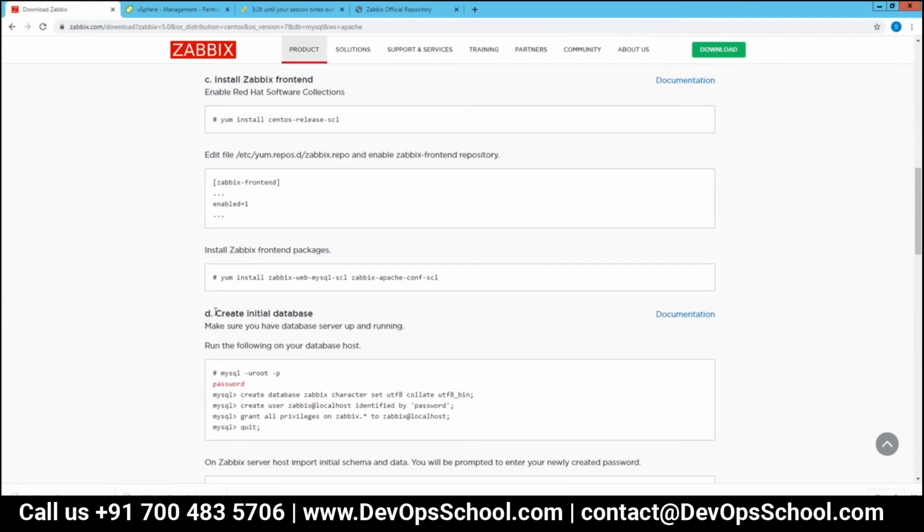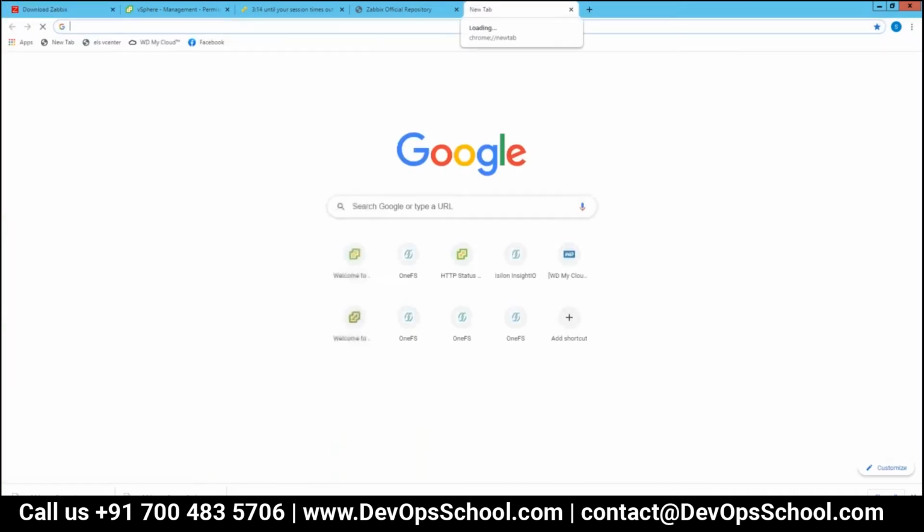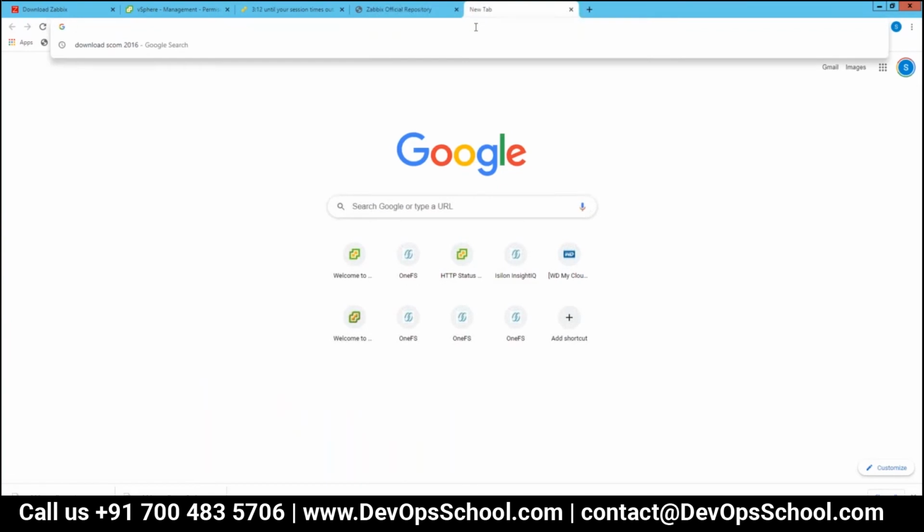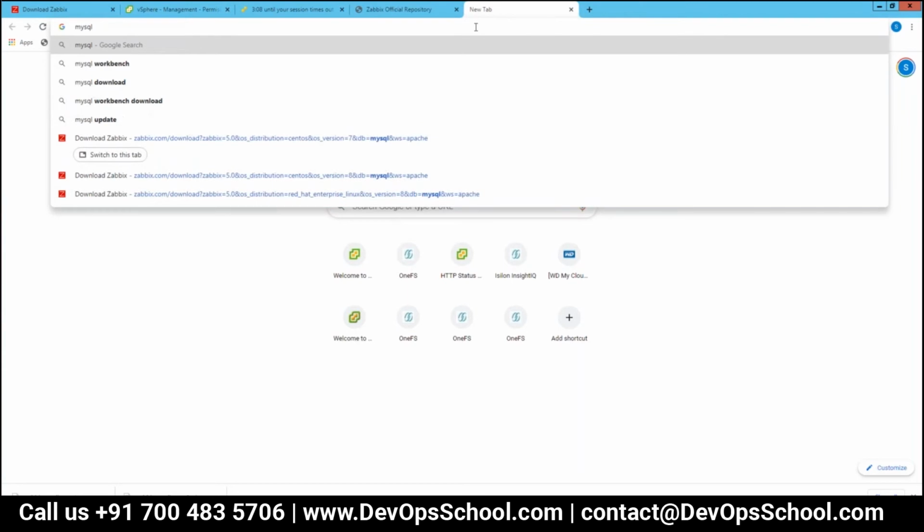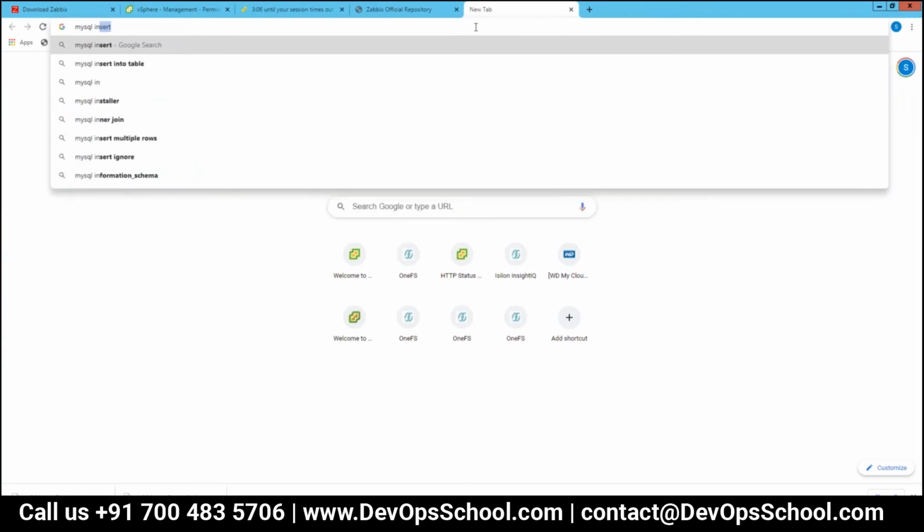Then you need to create the database for it. You need to make sure that MySQL is installed on your system. If you want to install MySQL as well, you can go over the internet and you will get the installation commands.